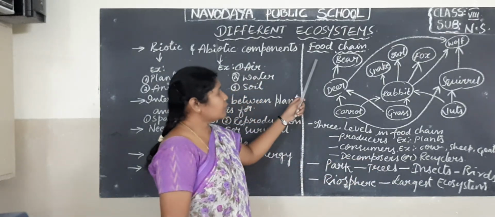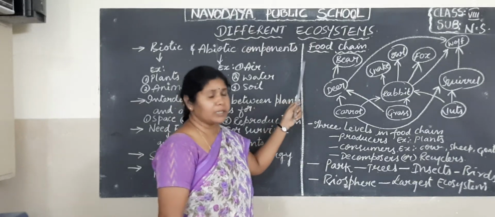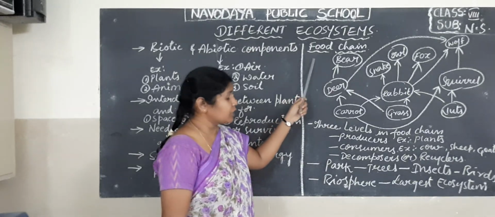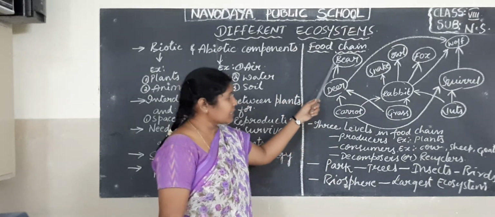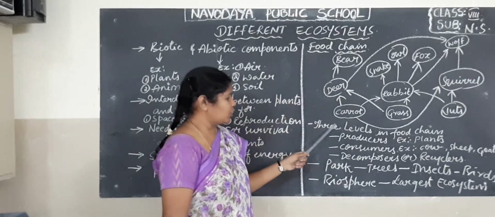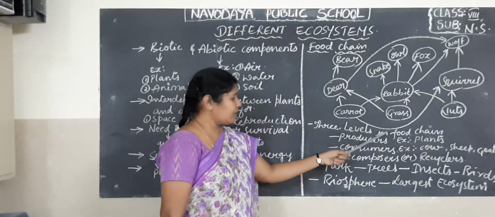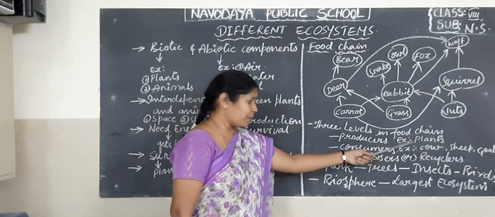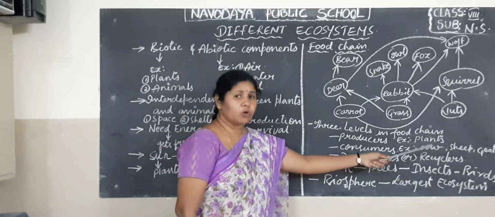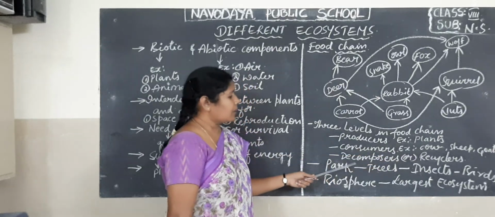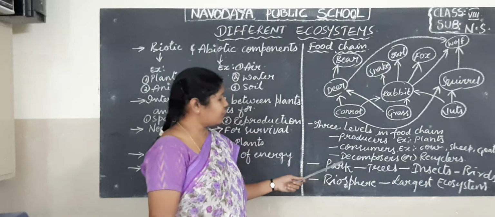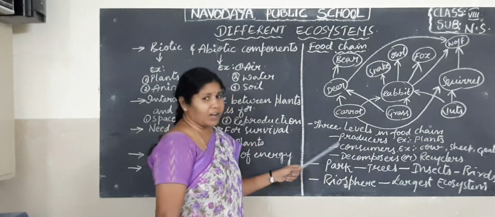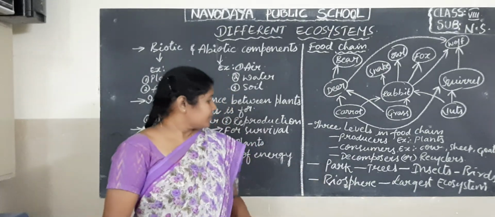So this is the food chain. Food chain means the process of passing of the energy in the form of food from one level to the other level. In the food chain you can find three levels: producer, for example plants; consumer, such as cow, sheep, goat, rabbit; and decomposers, the recyclers. The best examples are bacteria and fungus. Thank you.